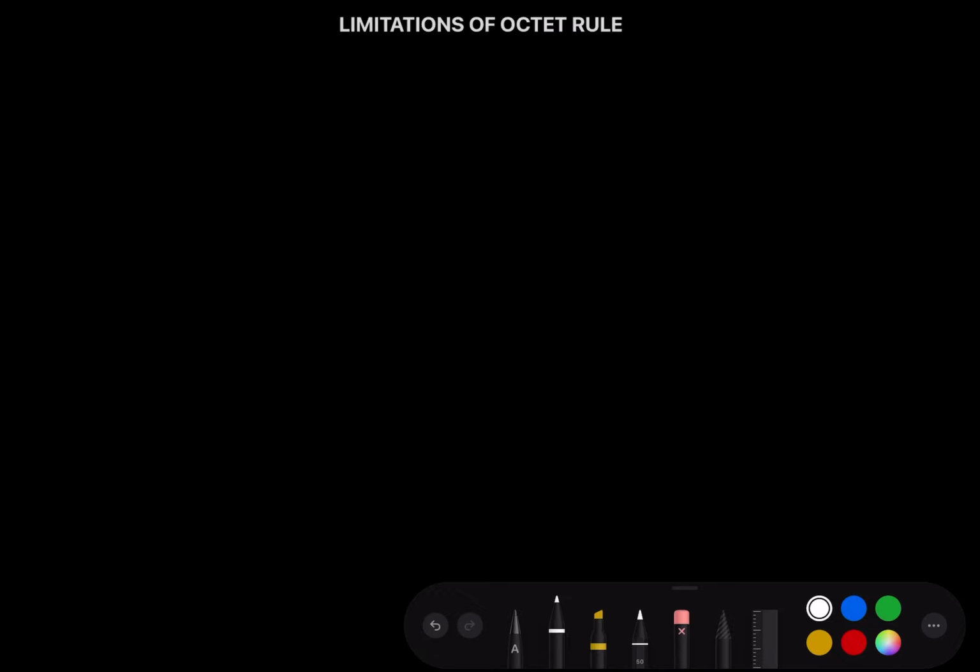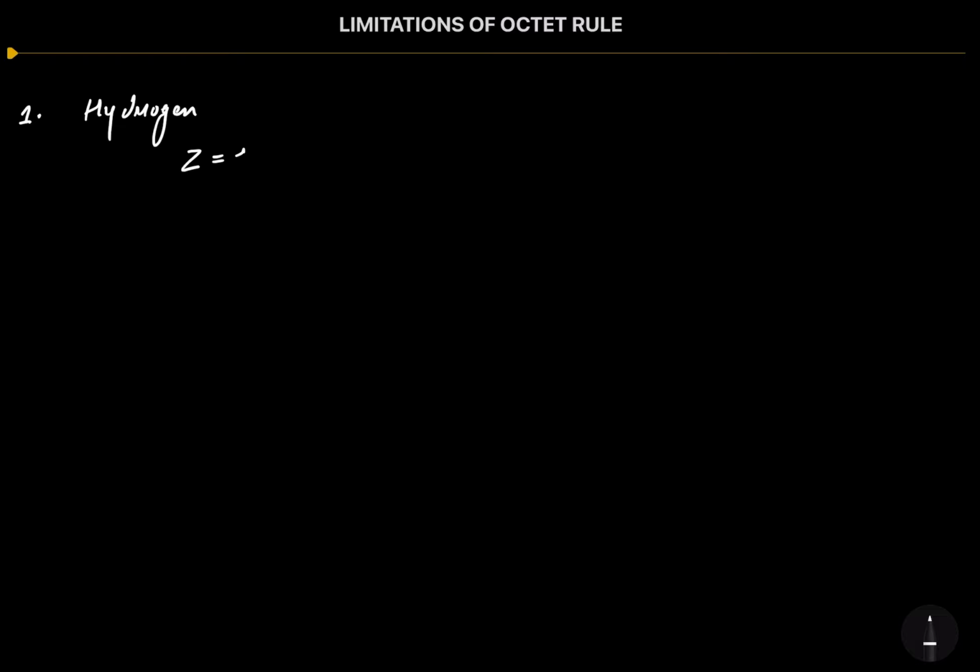The very first limitation to octet rule is that of hydrogen, which we have done already. Let me write this for you. The very first limitation is hydrogen. What's the atomic number of hydrogen? It's 1. What will be its configuration?